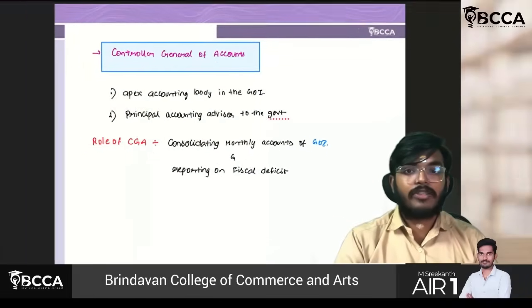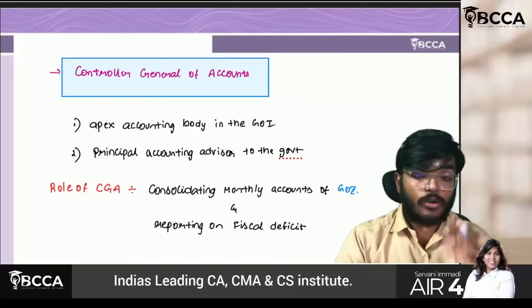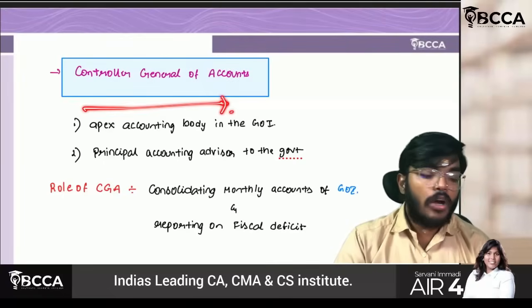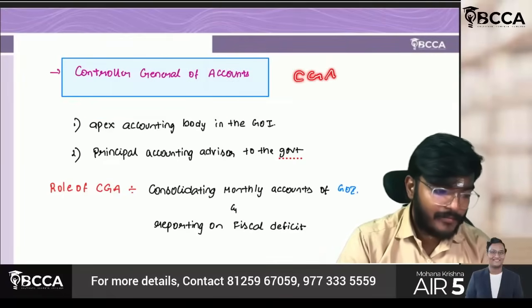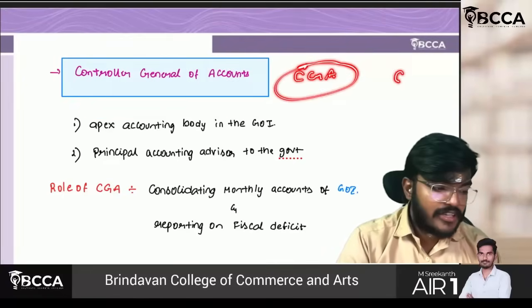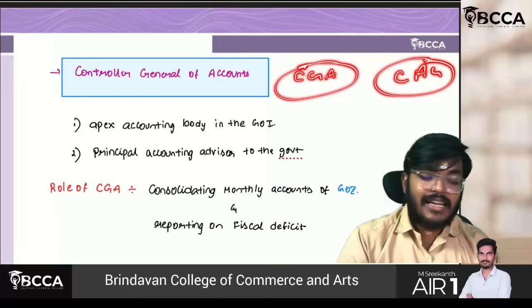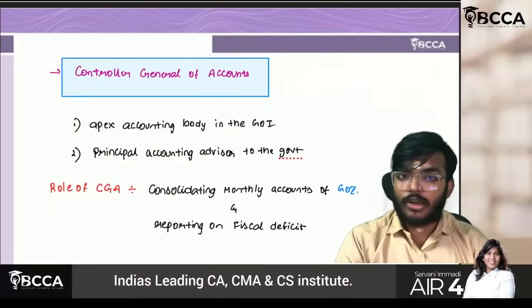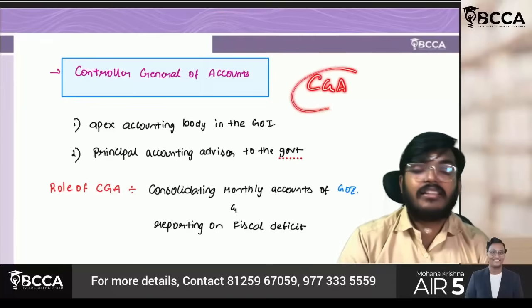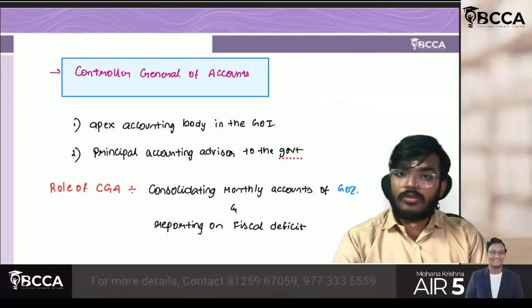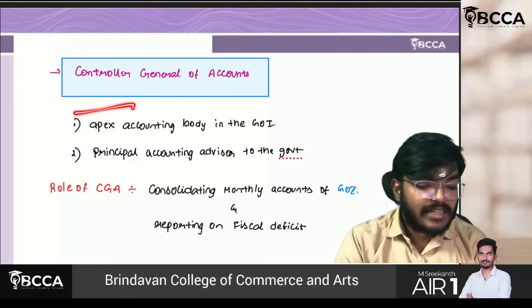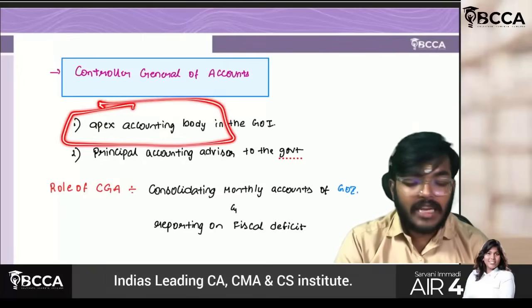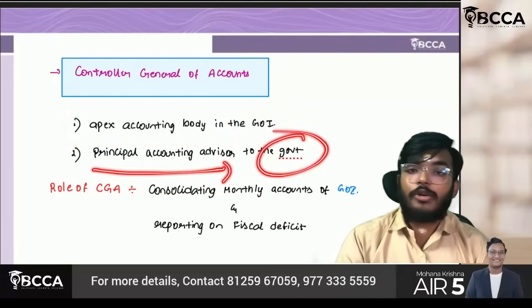One last thing which you have to remember is the Controller General of Accounts, also called CGA. You have to understand the difference between CAG and CGA. CAG is the Comptroller and Auditor General of India, whereas the CGA is the Controller General of Accounts. He is the apex accounting body. He is the principal accounting advisor to the government.